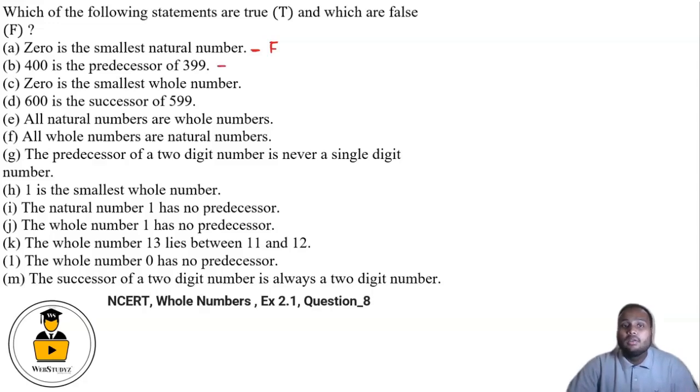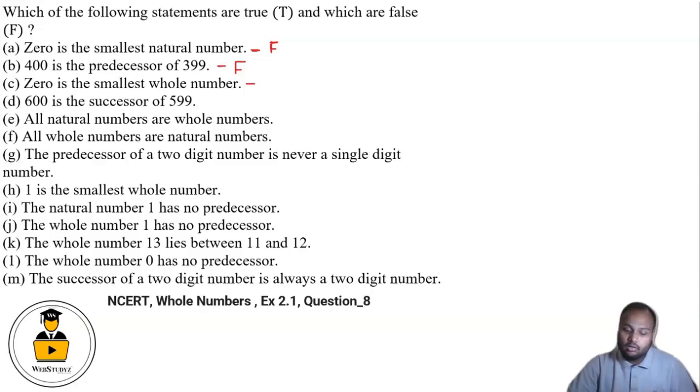In B part, it is given 400 is the predecessor of 399. So the predecessor of any number is that number minus 1. So the predecessor of 399 would be 399 minus 1, that is 398. So 400 is the wrong answer. It is a successor.